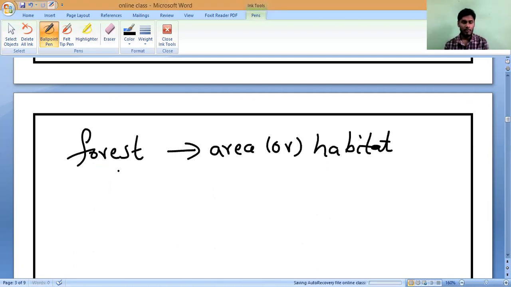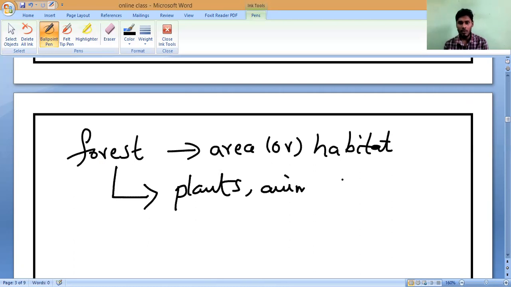Now, what kind of things do you find in a forest? We find wild plants and wild animals. We find different kinds of birds. Suppose if the animals die, somebody will eat them. We call them microorganisms, or different decomposers.